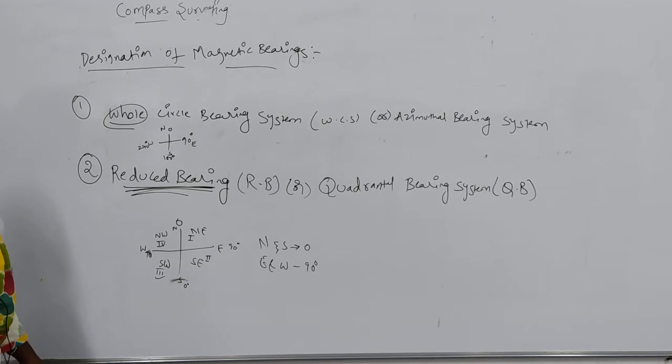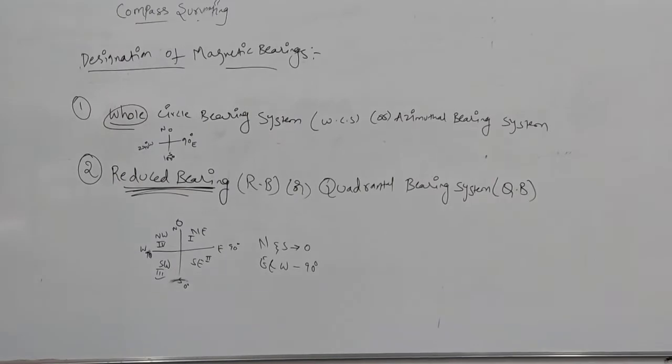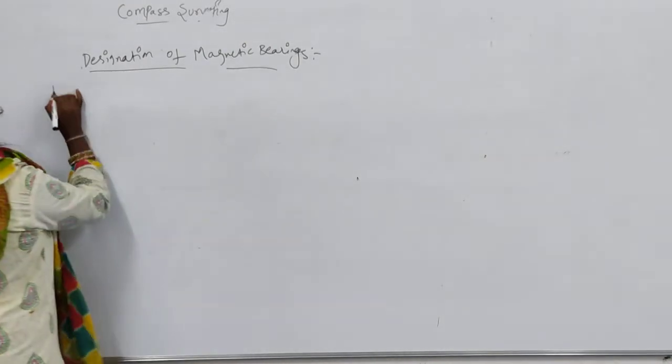Next I will be briefing about the whole circle bearing system and the reduced bearing system. First, the whole circle bearing system.